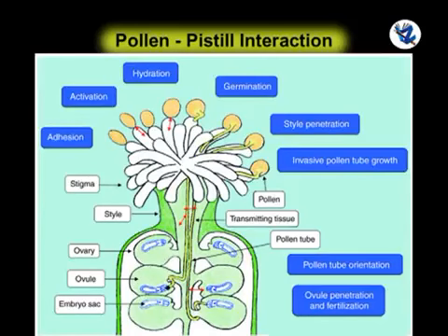All these events are together referred to as pollen-pistil interaction. The ability of the pistil to recognize the pollen is due to certain chemical components present in the pollen grain which interact with those of the pistil.